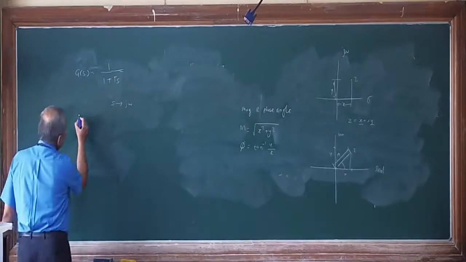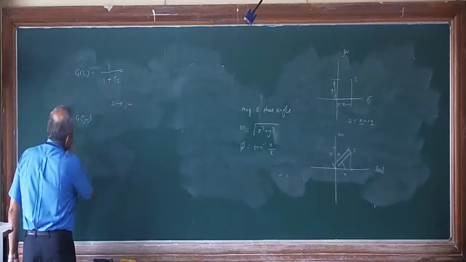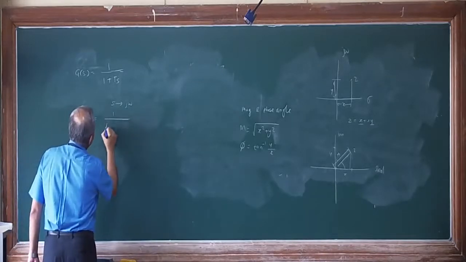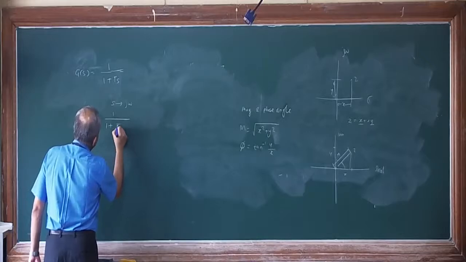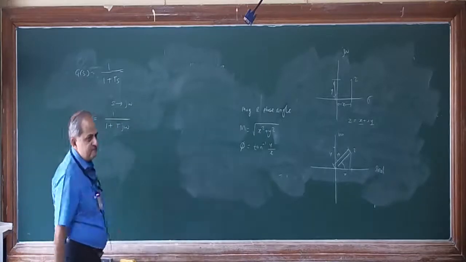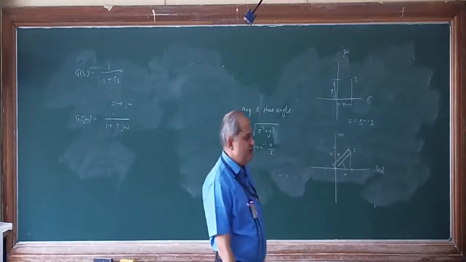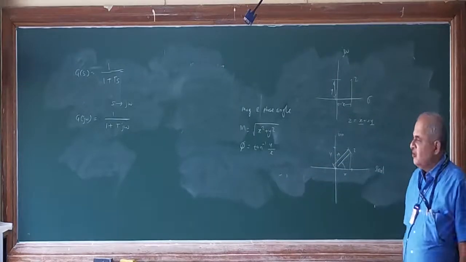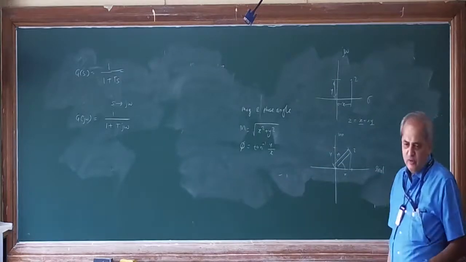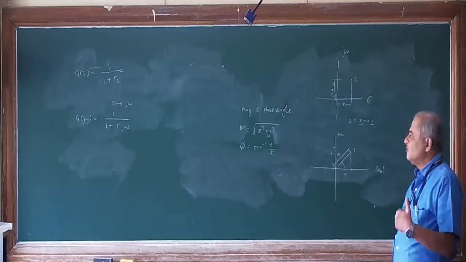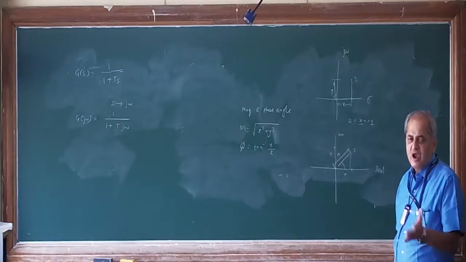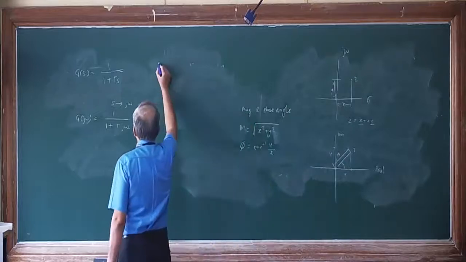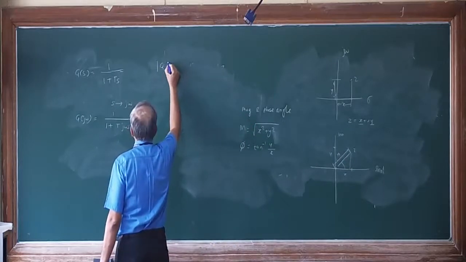Wherever S is there, G of j omega is equal to 1 over 1 plus T j omega. Now we have to draw a polar plot of this. That means we have to first find out its magnitude and phase angle. So let us find out the magnitude first, magnitude of G of j omega.